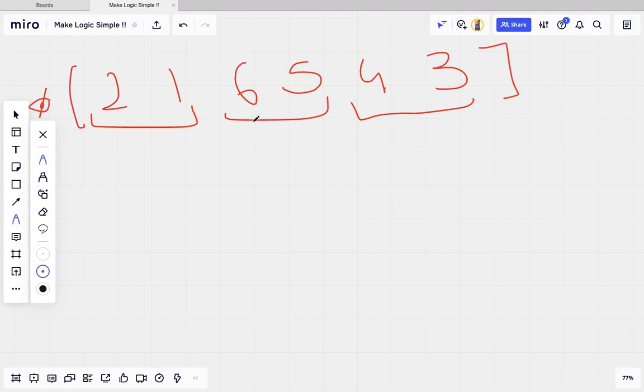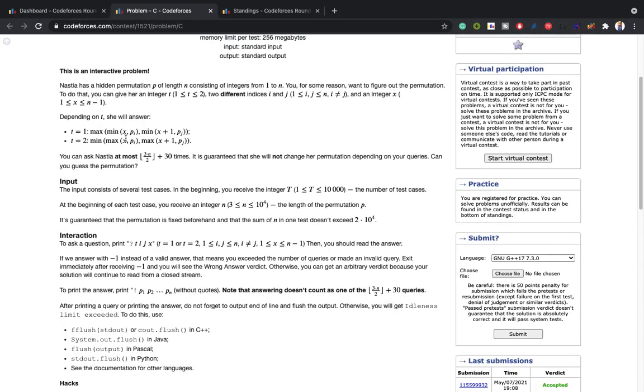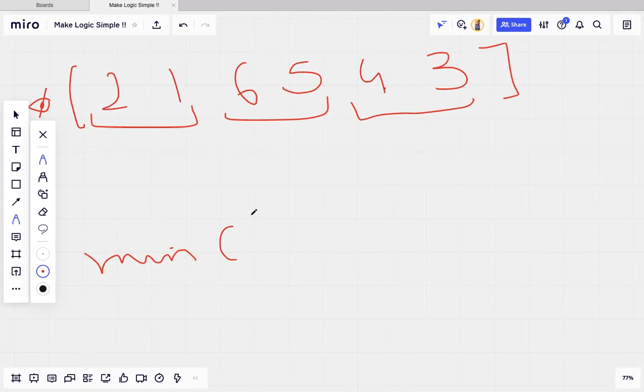I did this because the first query is the max of minimum of, okay, let's not write max. It is a minimum of whom, like the minimum of x, the number we will send, and a i, and x plus 1 and a j, right?